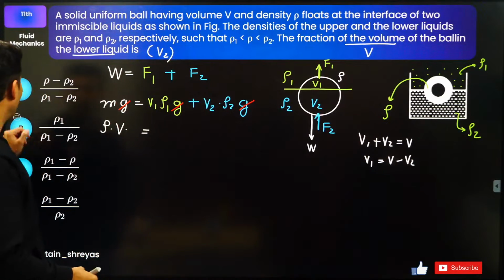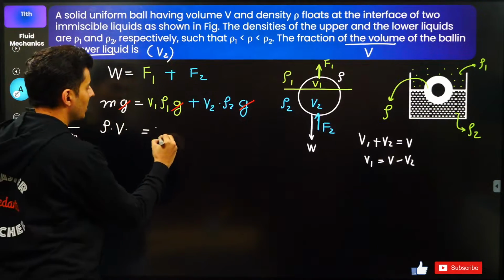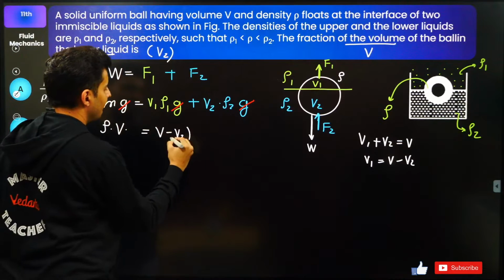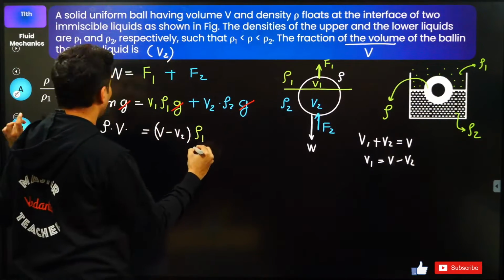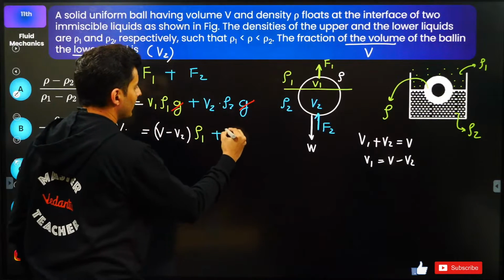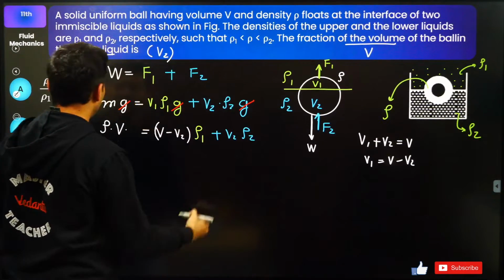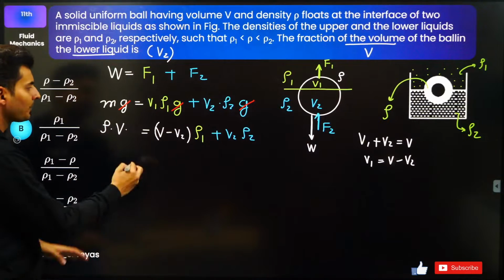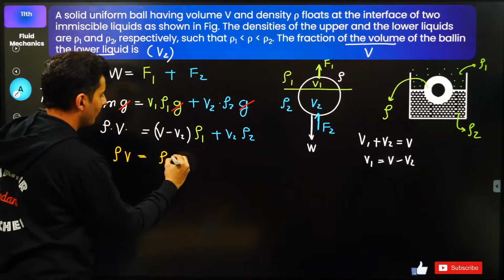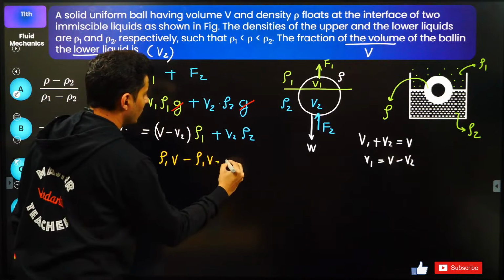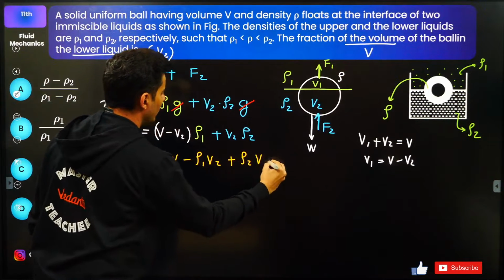So how about substituting that over here? If I substitute this as V minus V2, everything else as it is, so this is rho 1 and rest of it is plus V2 rho 2. Now let's solve this and see what do we get. If I expand this, this will become rho 1 V minus rho 1 V2 plus rho 2 V2.